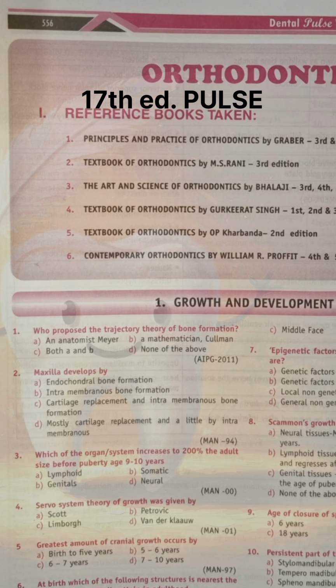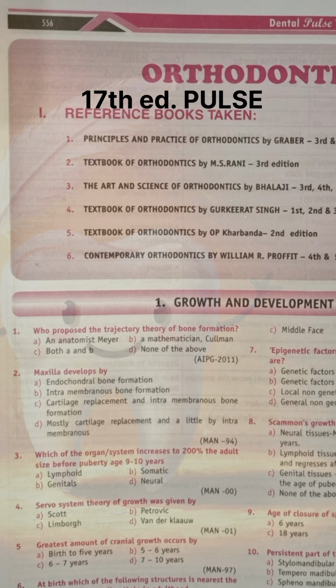Greatest amount of cranial growth occur by. Correct answer is A, that is birth to 5 years. At birth, which of the following structure is nearest the size it will eventually attain in adulthood? It is a modified question of question number 5 and the correct answer is A, that is cranium.